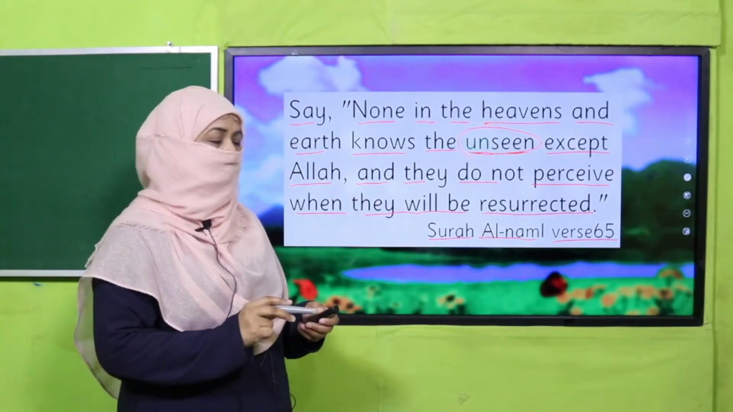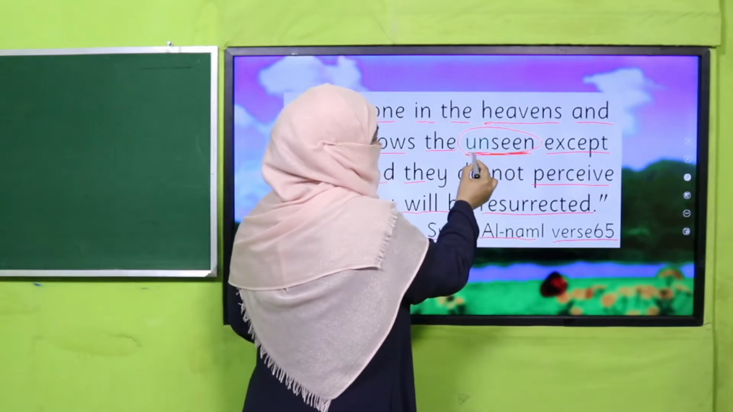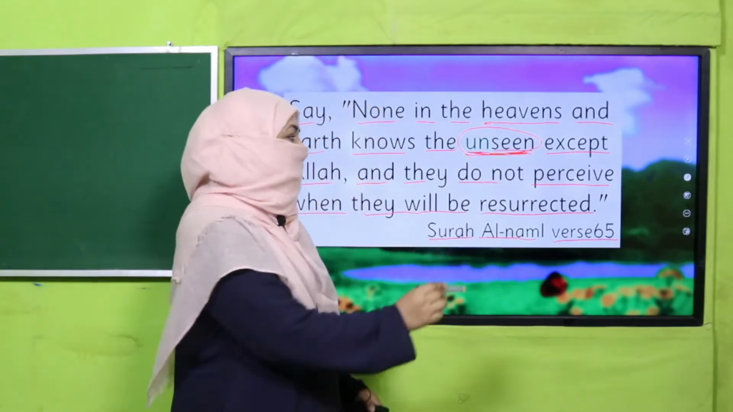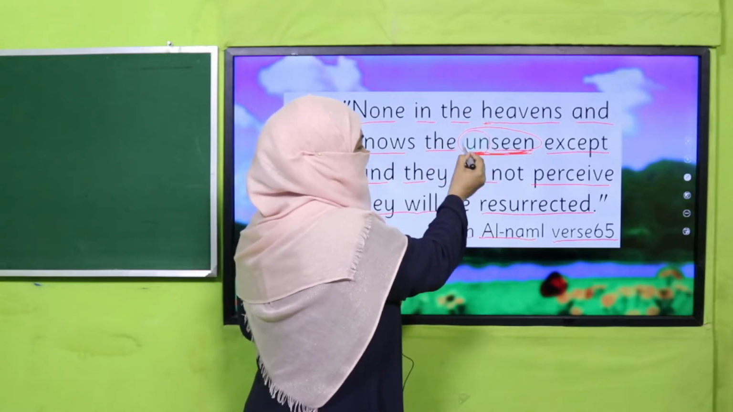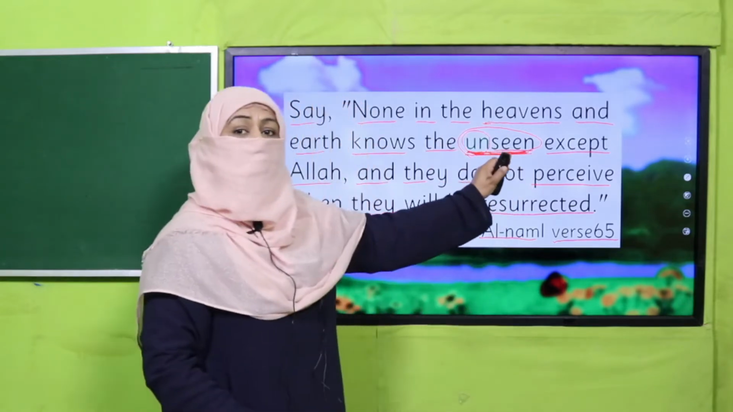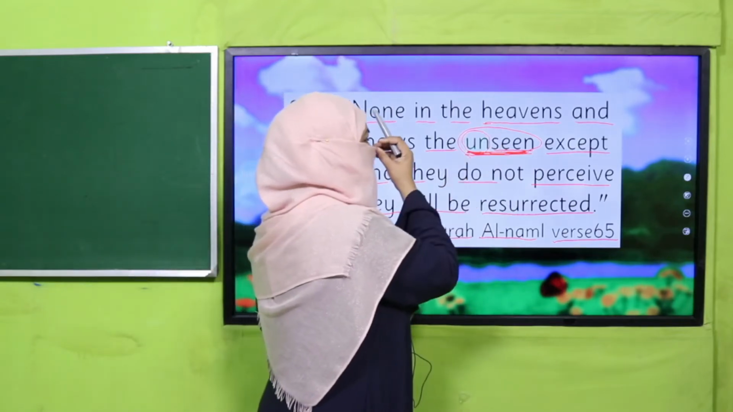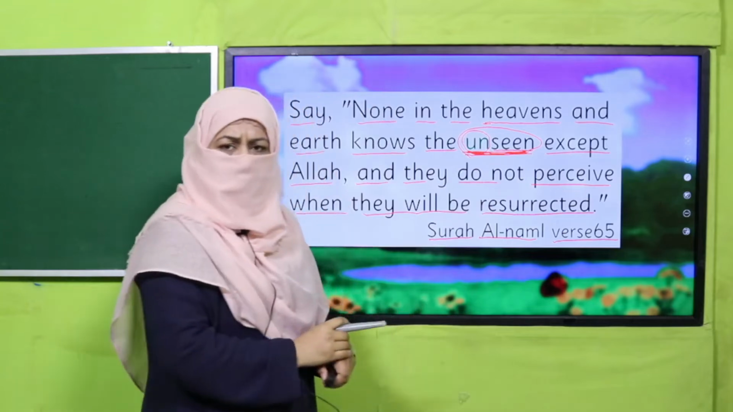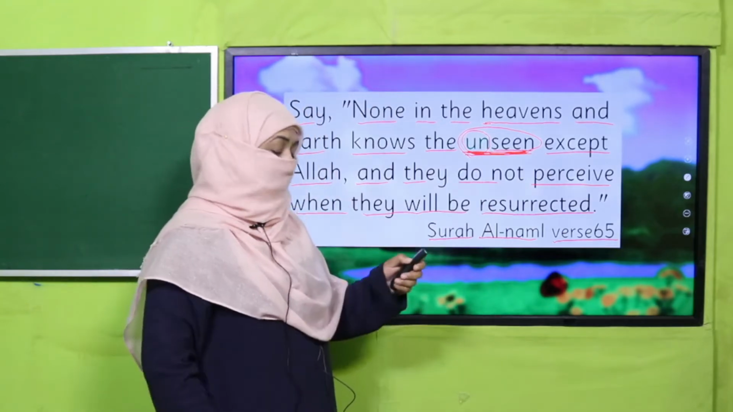Alhamdulillah. So one thing more, look at this word, unseen. You see this part: if I say seen, and when I add these two letters, the meaning of this word is exactly opposite. So if we add a few letters or a letter at the beginning of a word, what is it called? Yes, it's prefix. I've taught you.